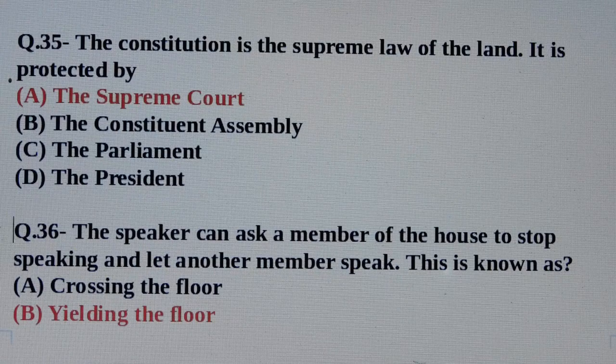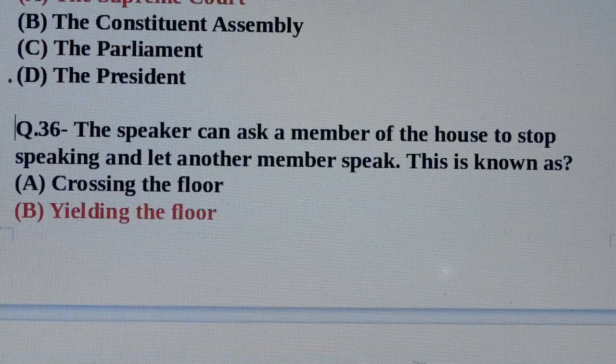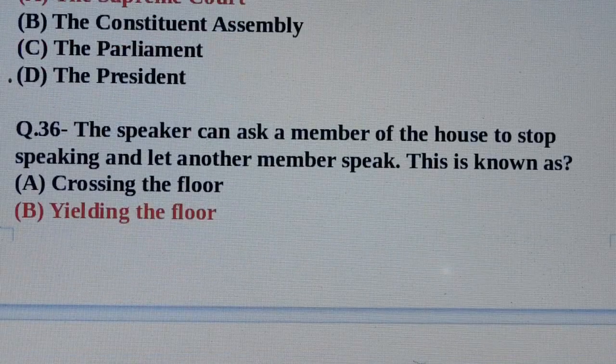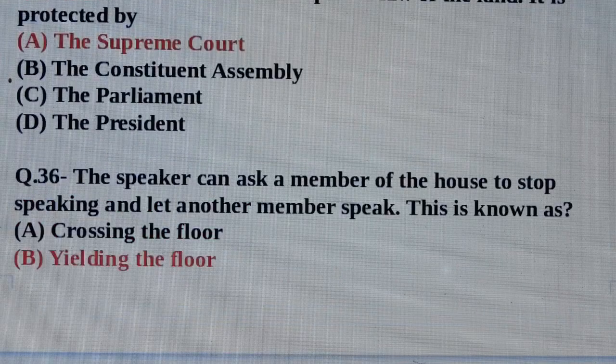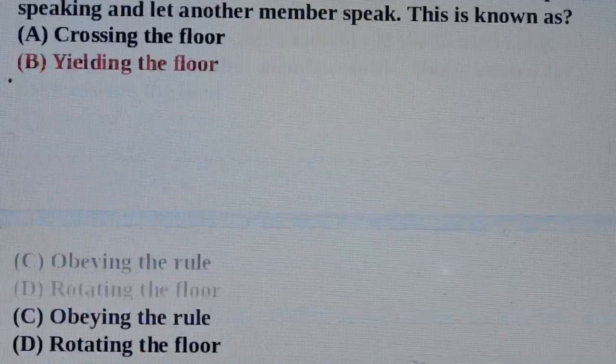Question number 35. The Constitution is the supreme law of the land. It is protected by. Answer is option number A, the Supreme Court. Question number 36. The Speaker can ask a member of the House to stop speaking and let another member speak. This is known as. Answer is option number B, yielding the floor.